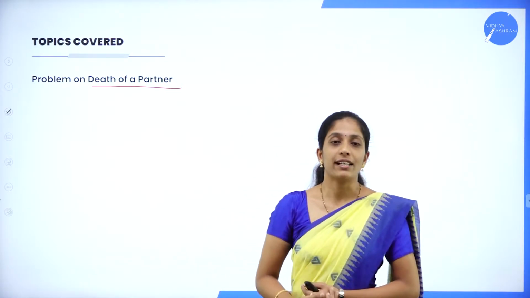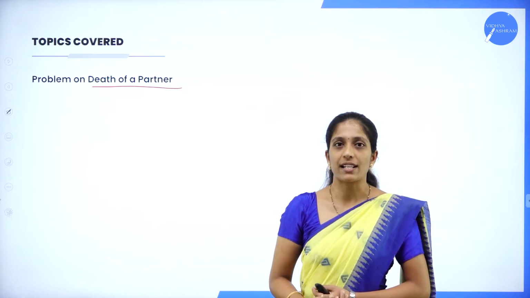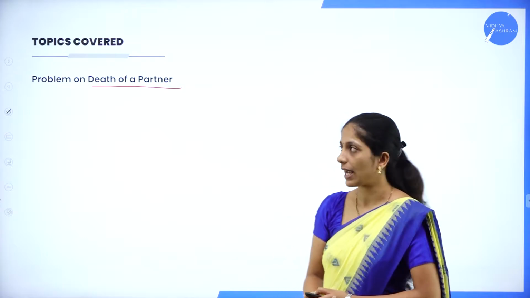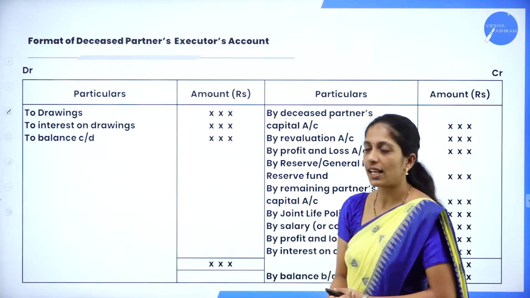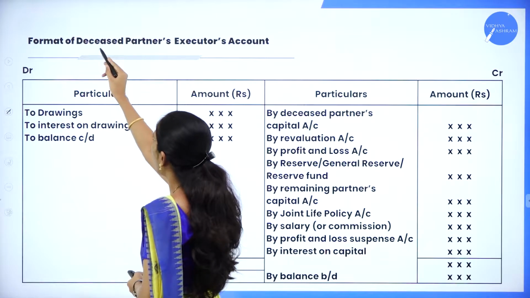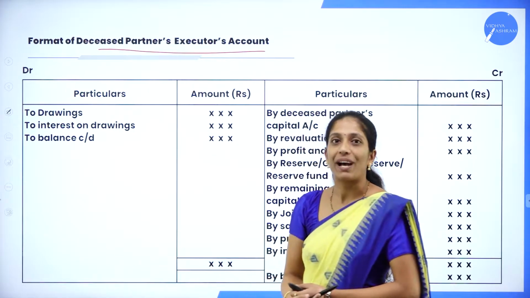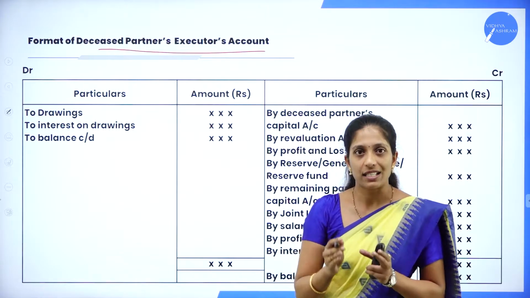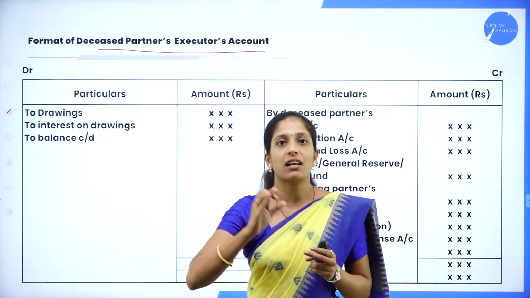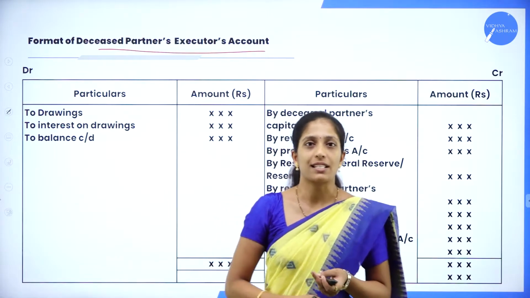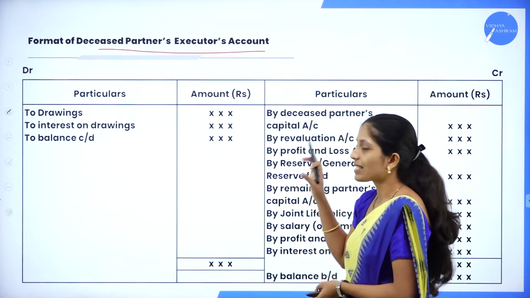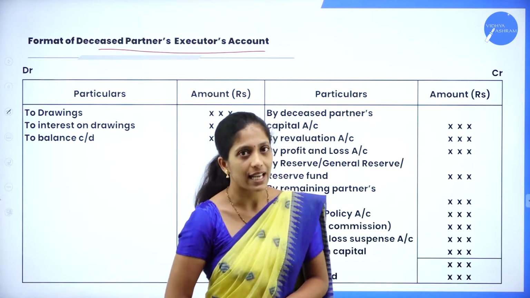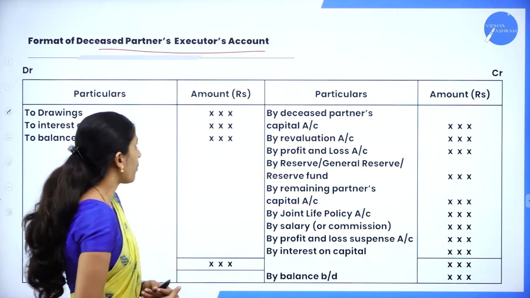And we have already learned how to prepare deceased partner's capital account and how it has been transferred to deceased partner's executor's account. In today's session, we shall see directly, in a single format, how we are going to prepare deceased partner's executor's account. Earlier in the problems, we had prepared deceased partner capital account and that balancing figure will be transferred to deceased partner's executor's account. So here this is a single format where we are directly going to prepare deceased partner's executor's account. Now go through the format here.